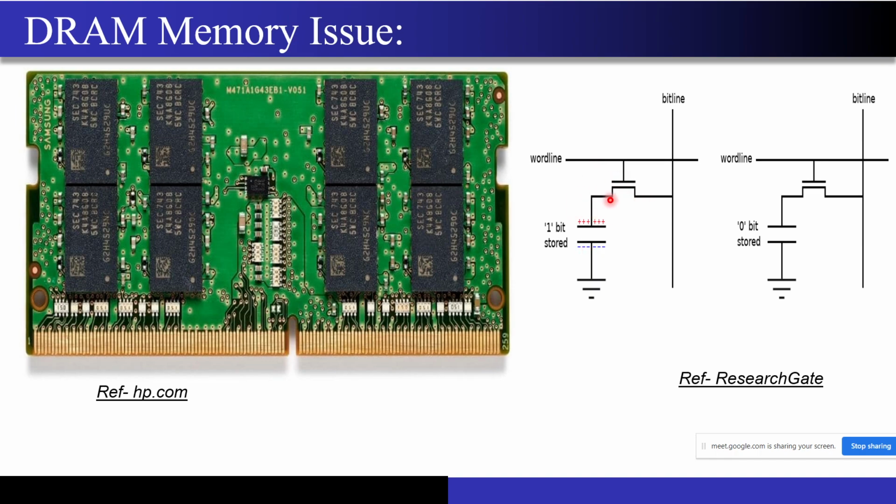But there is a constant current presented by this MOSFET, the leakage current, right? So it will be discharged continuously. Now coming to your point regarding the threshold, the refresh rate that I told you, the speed with which I have to restore this value, depends on that threshold and the magnitude of this leakage current. If I'm not setting the threshold properly, that means, let's say I'm assuming 0.9 volt, I will treat this as a 1 bit only till 0.9 volts.